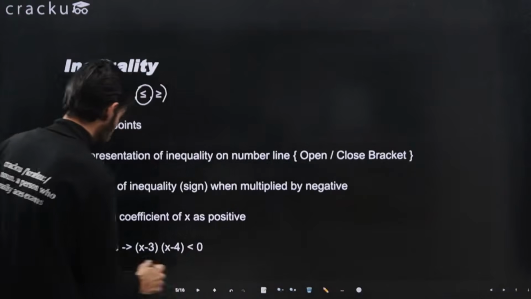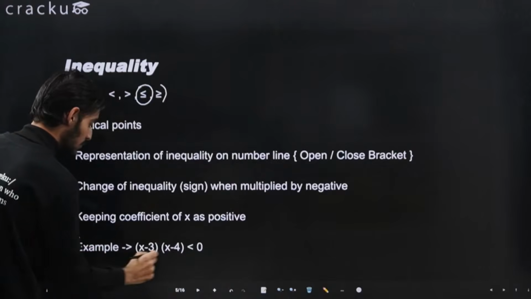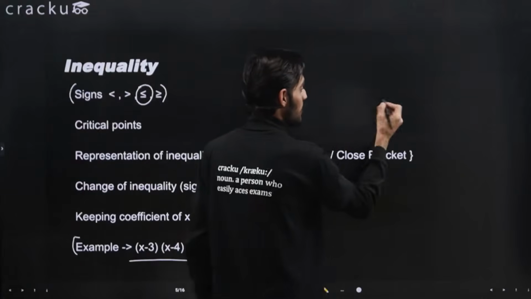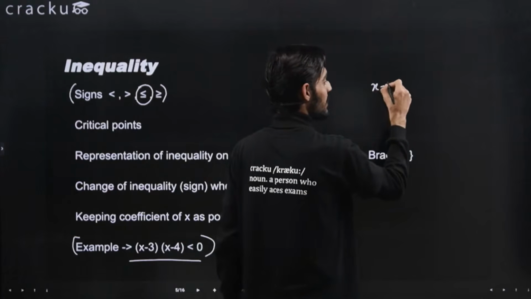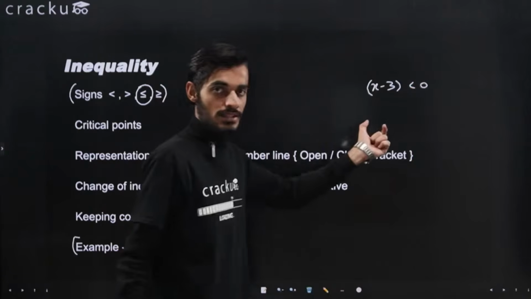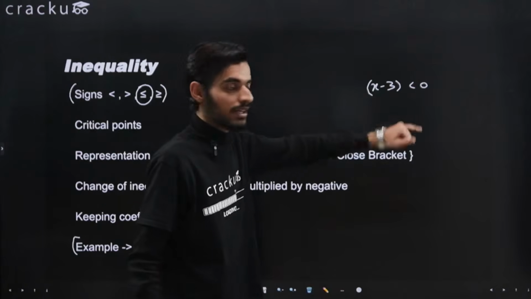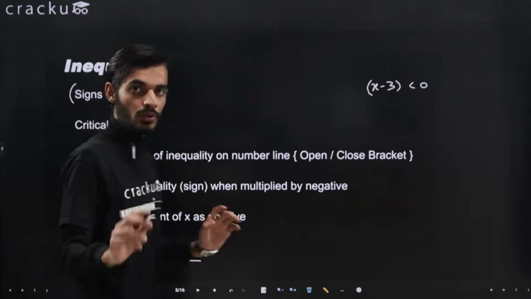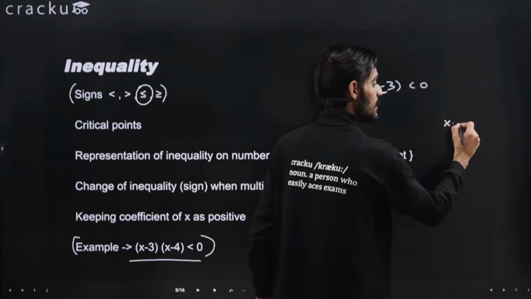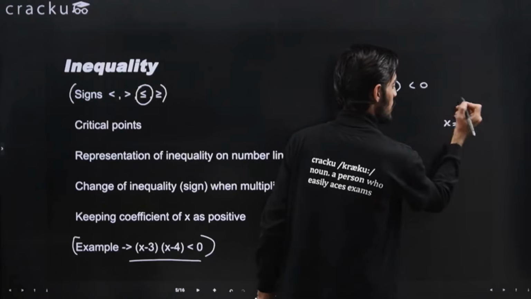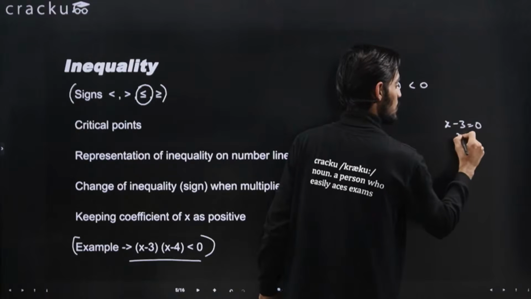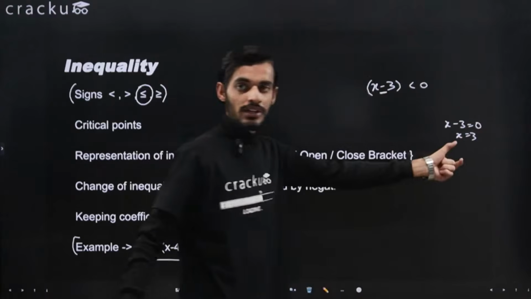So while solving inequalities, you will find a lot of questions in this particular format. Let's say it is written that x minus 3 is less than 0. So this is the basic inequality. For critical points, all you need to do is put this term equal to 0. That is, x minus 3 is equal to 0, so x is equal to 3. So 3 is the critical point.